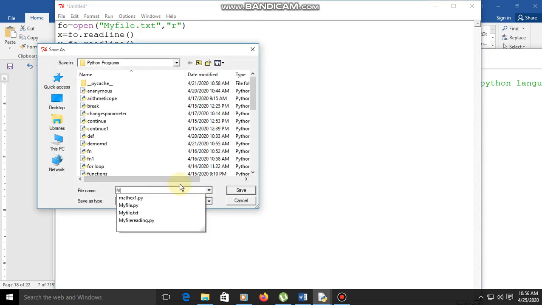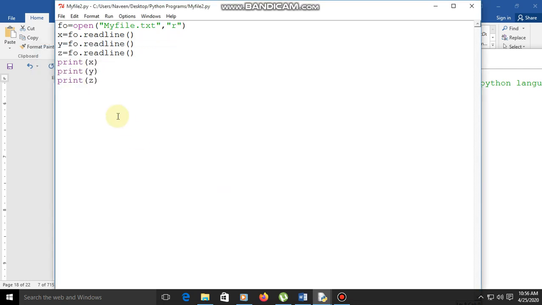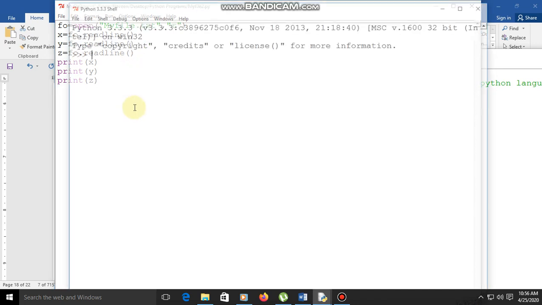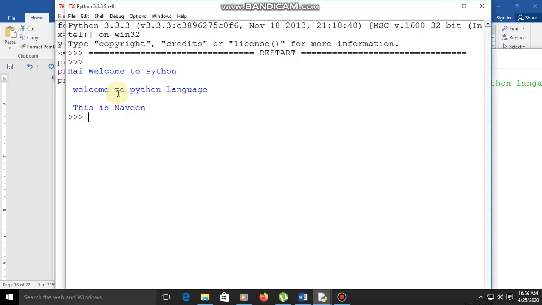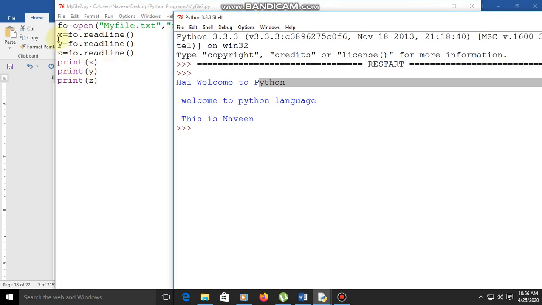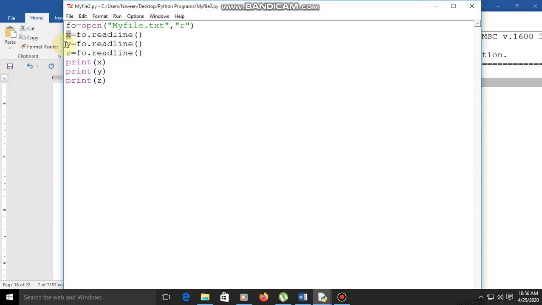myfile2.py, save it and see. Now here: hi, welcome to Python, and welcome to Python language, and this is Naveen. So for every line we can use one variable. So that is the use of readline.